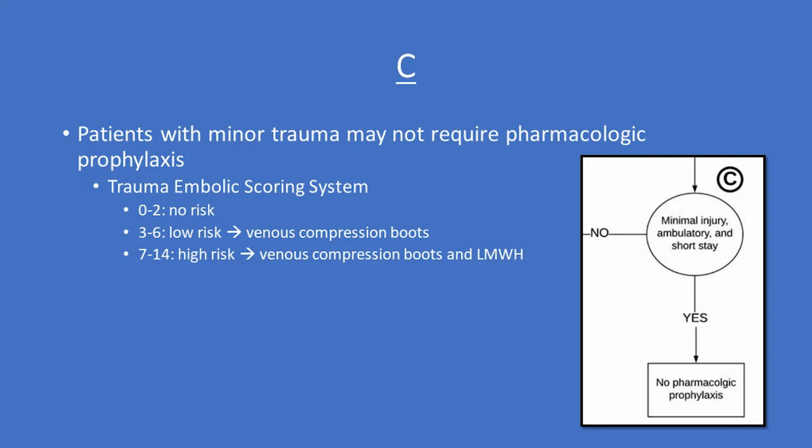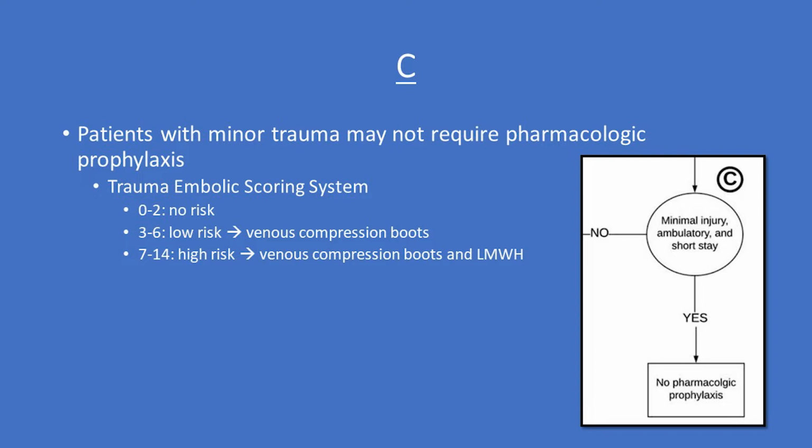Trauma patients that are ambulatory and have short stays less than 24 hours may not require prophylaxis, but if they are confined to a bed because of intoxication, restraints, or other reasons, or they are hospitalized for more than 24 hours, then they should receive pharmacologic prophylaxis. For the patients who do not receive pharmacologic prophylaxis, mechanical prophylaxis and/or aspirin are low-cost and low-morbidity options.